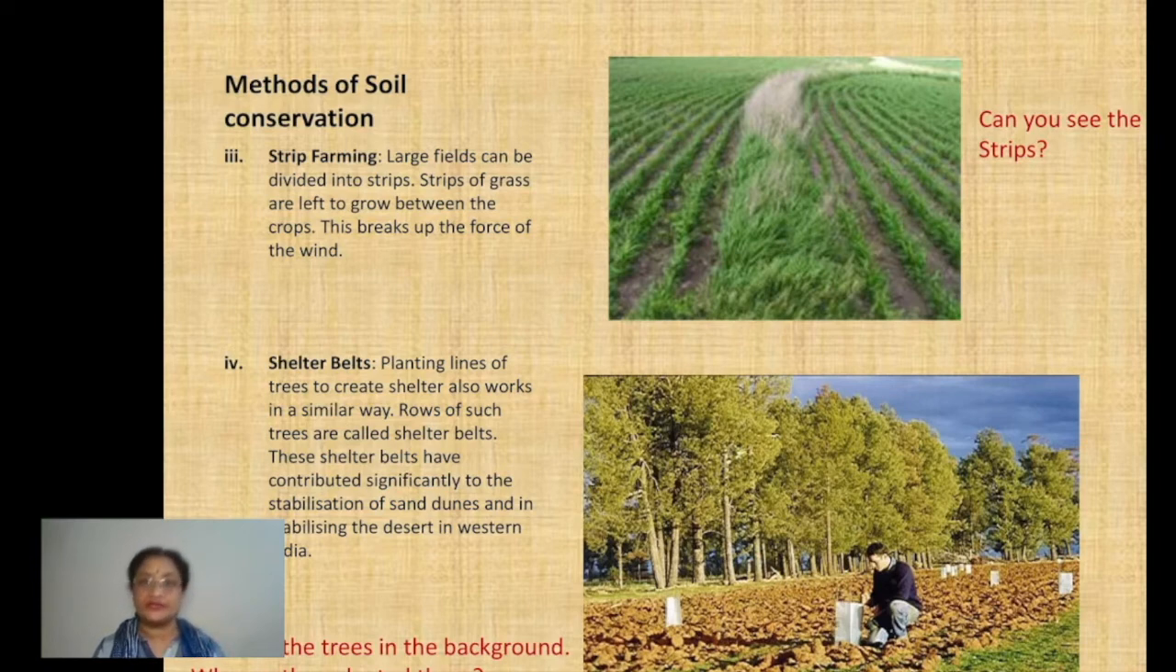One more method is used generally, children, a method of conservation, and it is again a very effective method. What is it now? It is called shelter belts. You must have heard about it, shelter belts, right? Now what is it? Actually, on the border of the desert areas or the drier areas where the wind blows with a very high speed.